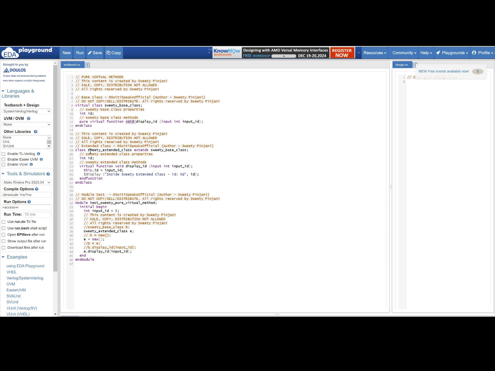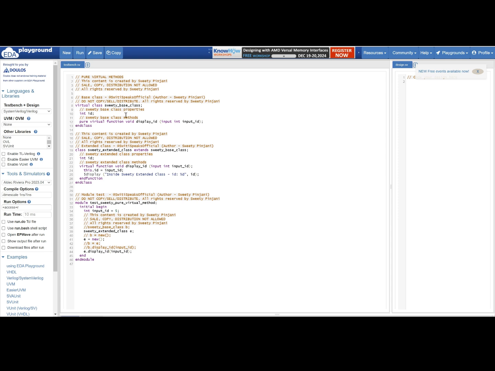I am creating an extended class, Sweetie extended class, which extends my base class, Sweetie base class. This extended class also has one class variable which is ID. Here I am implementing the function declared in the base class.